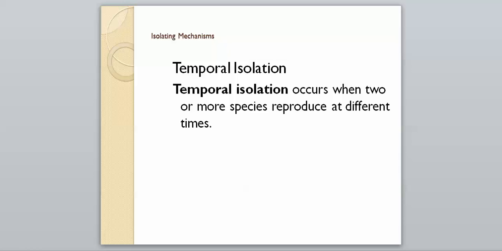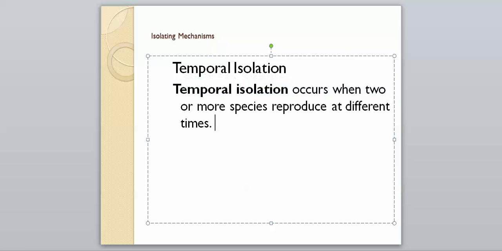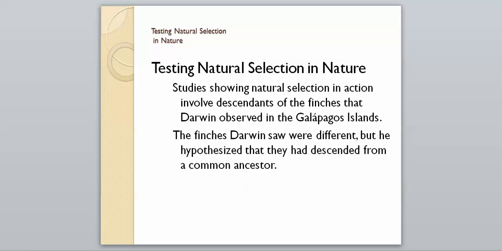So our last type of isolating mechanism is temporal isolation. Again, you're going to need to know this one. This occurs when two or more species reproduce at different times. Temporal sounds like time. So that could just be if one frog species likes to mate in spring while the other likes to mate in fall. Therefore, they're temporally isolated because they reproduce at different times. Knowing the difference between temporal isolation, behavioral isolation, and geographic isolation is all going to be on your test, I can guarantee that.